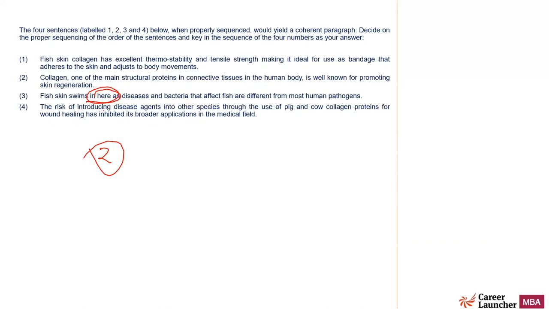Then the risk of introducing disease agents into other species through the use of pig and cow collagen proteins for wound healing has inhibited its broader application in the medical field. So what it talks about is that it is known to promote skin regeneration, but then there is some problem which it can cause. And that is why it is not used in the medical field in a broader way. After 4, 3 will come. Why? Because 3 talks about fish skin swims in here, as disease and bacteria that affect fish are different from most human pathogens. Okay. So 4 talks about why collagen is not used. The pig and cow collagen is not used.